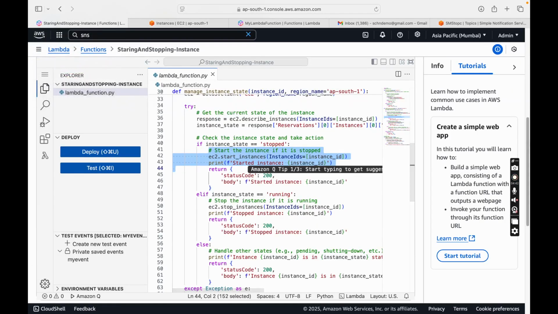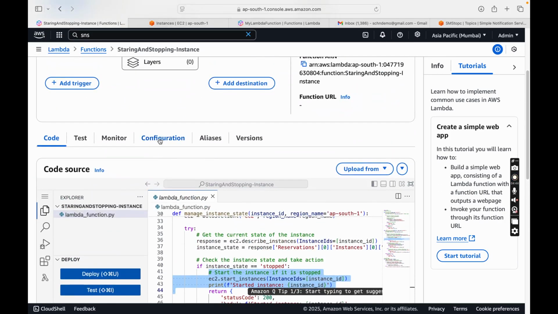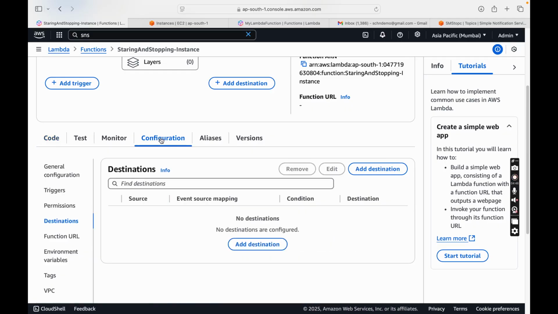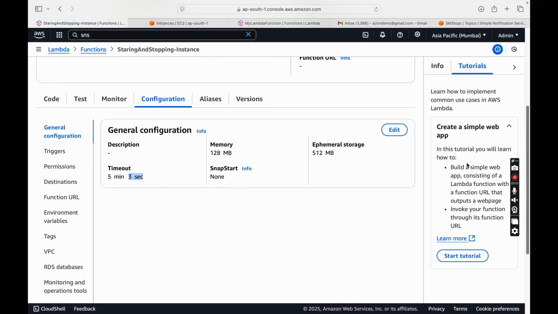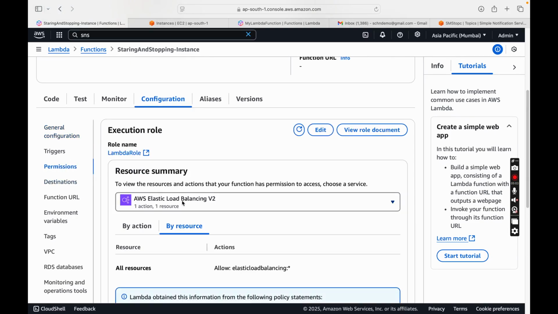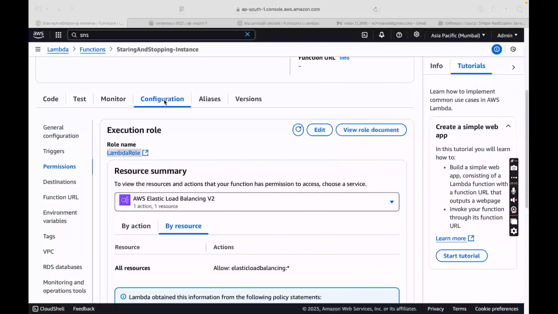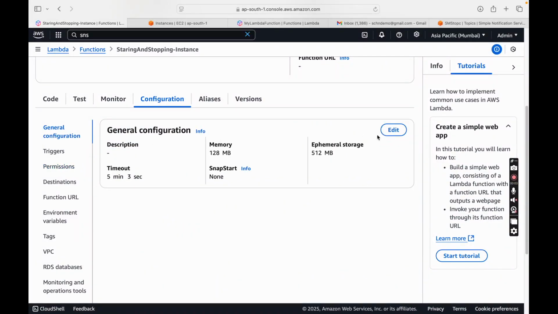Now to do this, the Lambda function needs certain configuration. The first is obviously that this function should run for at least 5 minutes, because it will take some time. By default it runs for 3 seconds only. We can run Lambda functions up to 15 minutes. This is the maximum limit we can have. Now inside of configurations you can see there are certain settings we can edit, including the timeout duration, and also permissions.